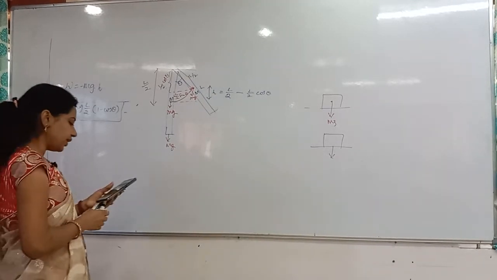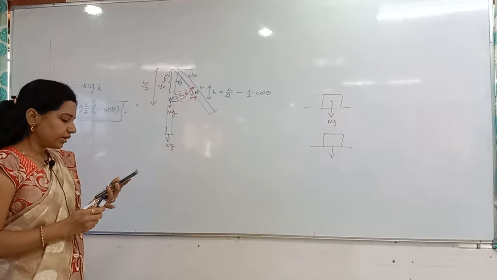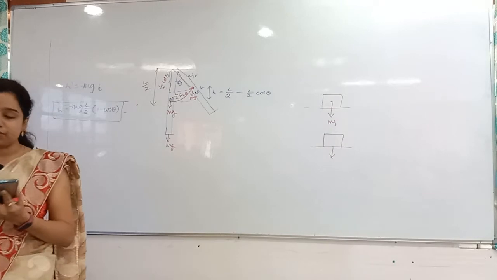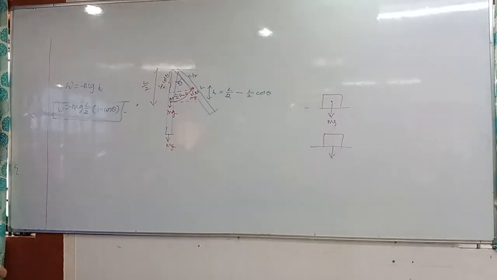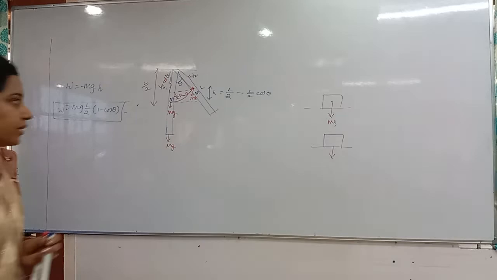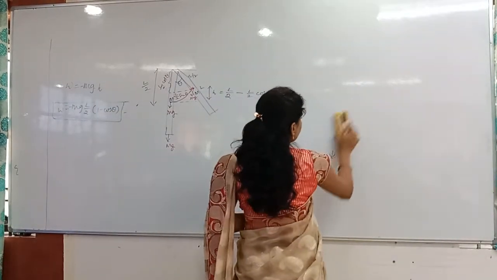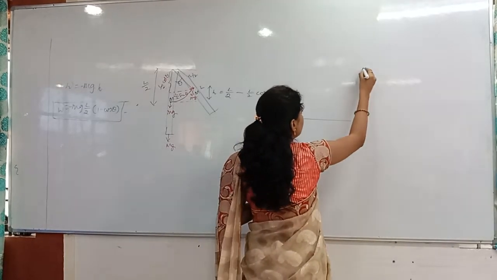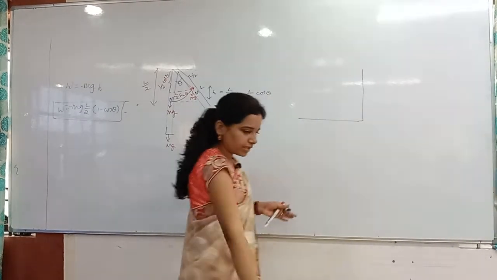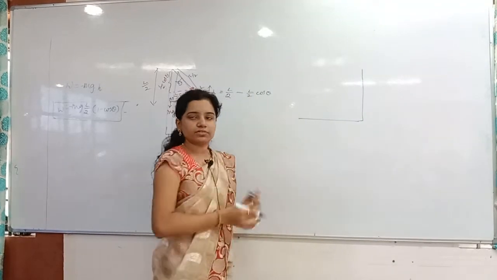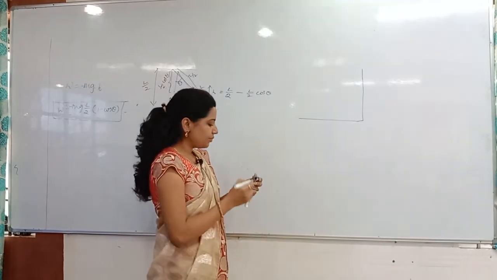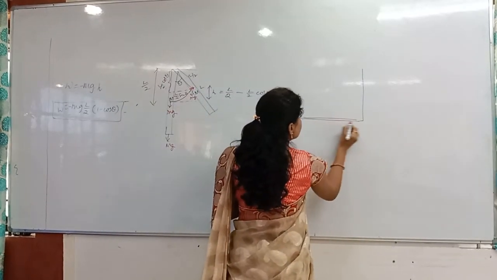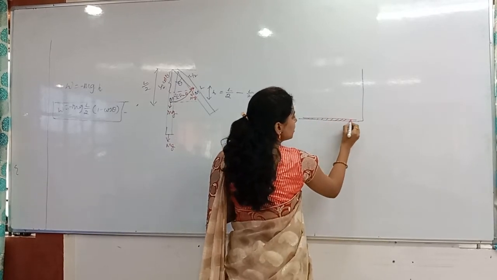A ladder of mass m and length L resting on the level floor is lifted and held against a wall at an angle theta with the floor. Then you have to find out the work done by gravity. To find out the work done by gravity, first of all you have to analyze the diagram. They said that on the horizontal floor, let me take this only. This is a horizontal floor and then a vertical wall is there. Now first of all a ladder was there like this, on the horizontal floor.